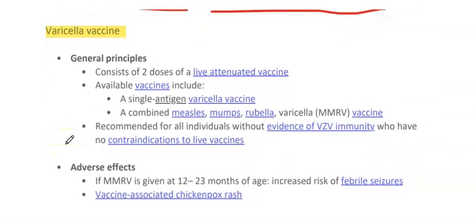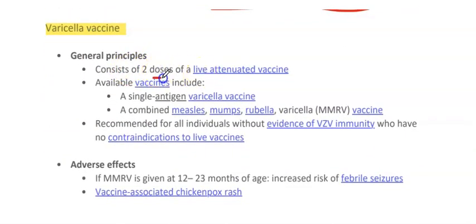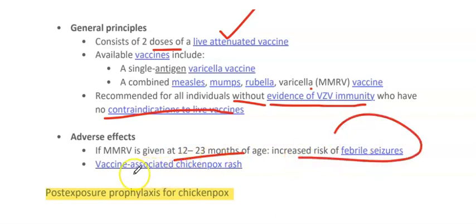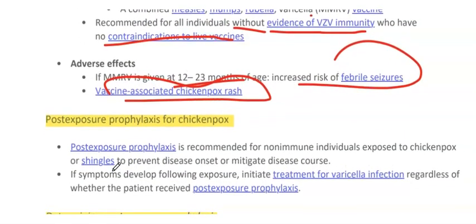Varicella vaccine: as a general principle, it consists of 2 doses and it's a live attenuated vaccine. Available vaccines include a single antigen vaccine and a combined measles, mumps, rubella (MMR) vaccine. It is recommended for all individuals without evidence of VZV immunity who have no contraindication to live vaccine. Adverse effects: if it's given at 12 to 23 months of age, there is increased risk of febrile seizure and also vaccine-associated chickenpox rashes. So these are the adverse effects.